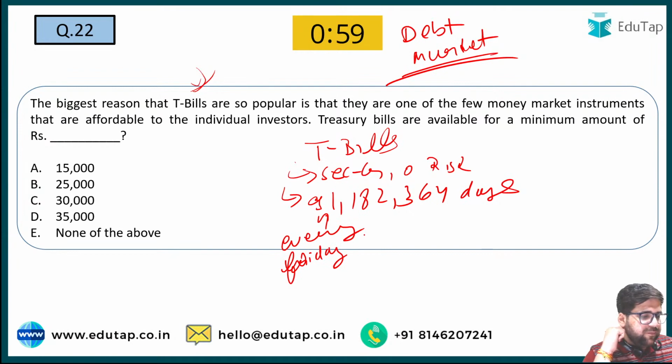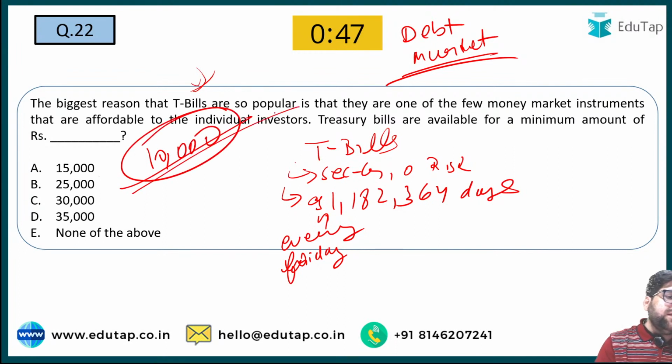Anji, so who will be giving me the right answer? Veena is going with 25,000. She is not updated with the knowledge or the current happenings. Veena, you have to just note this particular point, that the minimum amount for T-bills has been reduced to 10,000.